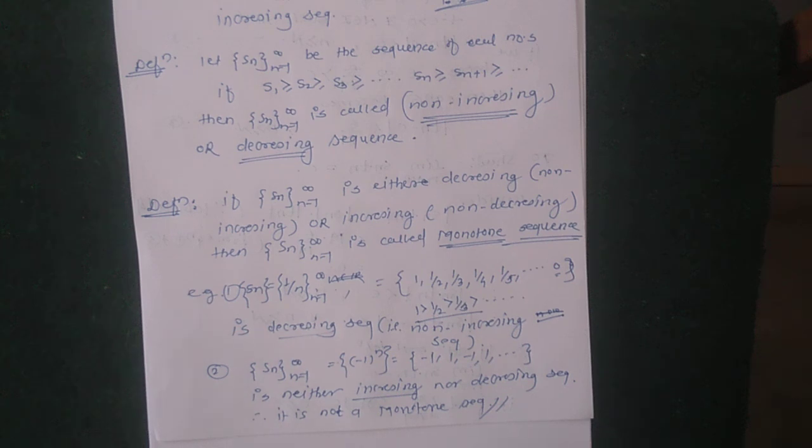The reverse statement is, if a sequence is neither increasing nor decreasing, then the given sequence is not monotone. Okay, so the next lecture is the theorem.